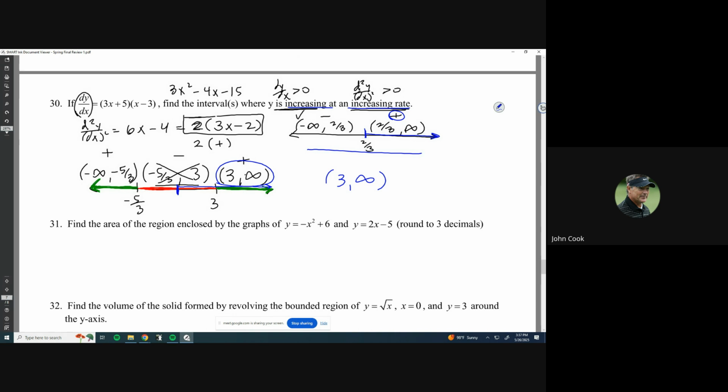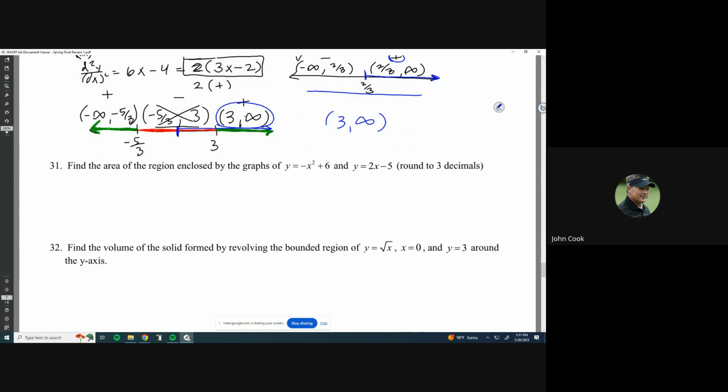Okay, so next, find the area of the region enclosed by the graphs of negative x squared plus 6 and 2x minus 5, and round to 3 decimal places. That means we're probably going to have to use a calculator. If I graph it out on my calculator, it'll look something like this. y equals negative x squared plus 6, so it would start at 6 and then go downwards like that. There's my parabola.